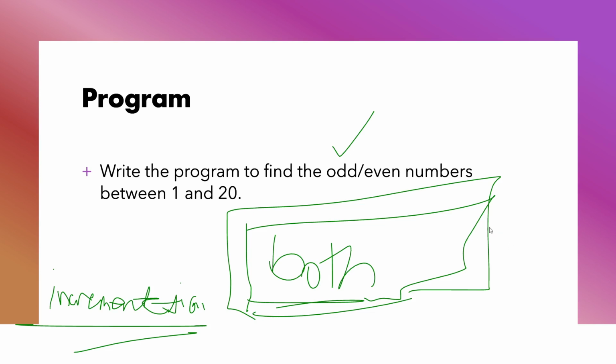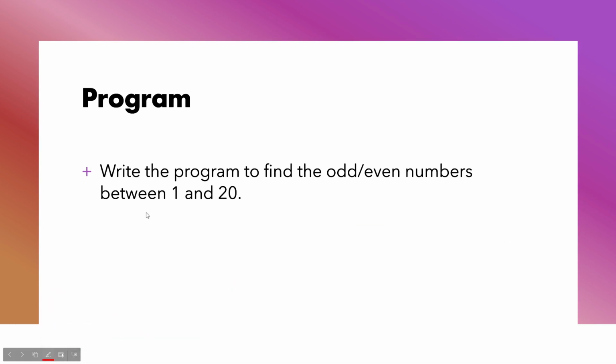So the condition can be, let's say the variable is i. Then the condition can be i not equal to 20. This will work well. And then we can also do an increment.